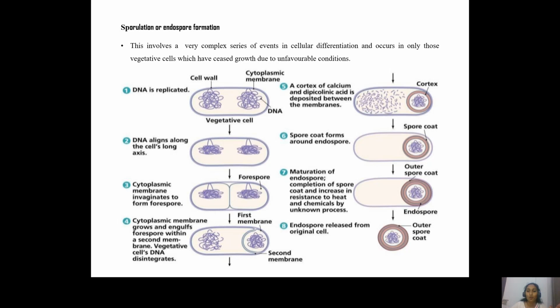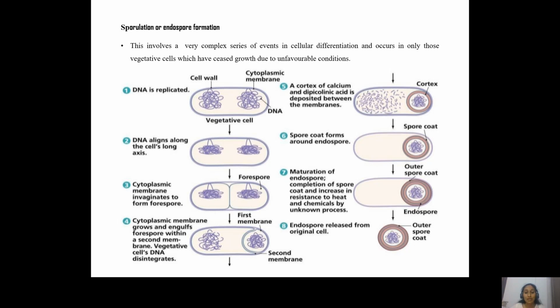Once the spore coat is formed properly and the DNA of the larger cell has been degraded, the maturation of the spore coat happens with the accumulation of these SASP proteins and other proteins, which will stabilize the DNA and also make the spore coat resistant to the outer environmental conditions. Once the spore coat matures and a proper endospore is formed, the vegetative cell will lyse, and then it will release the endospore to the outside.